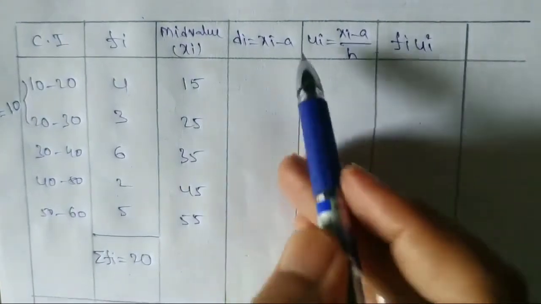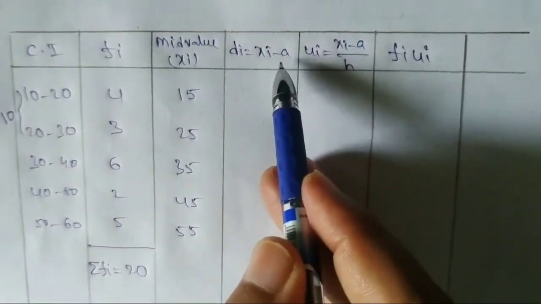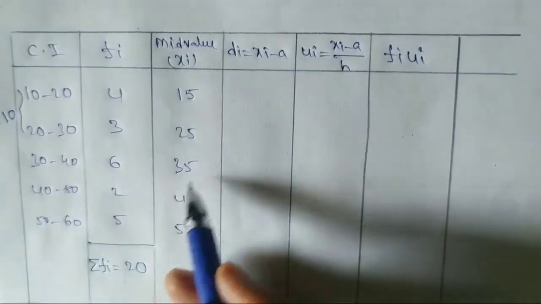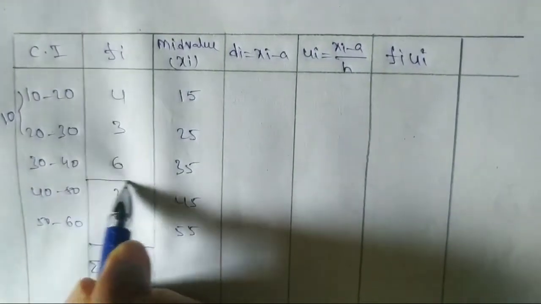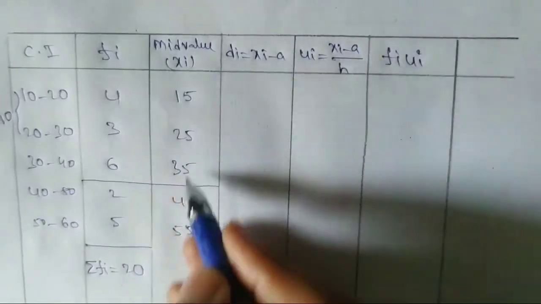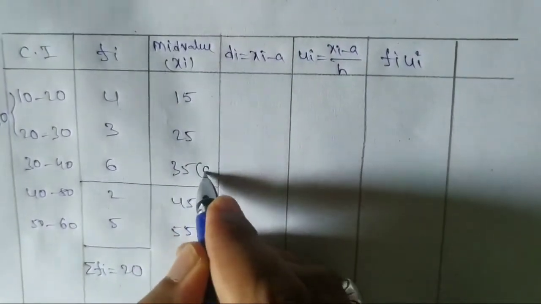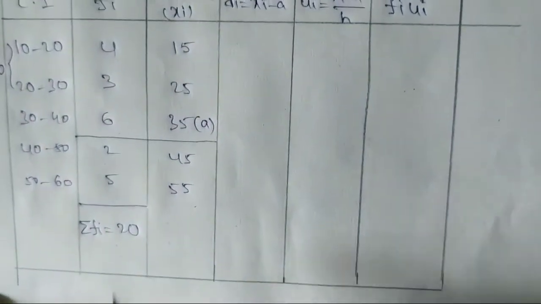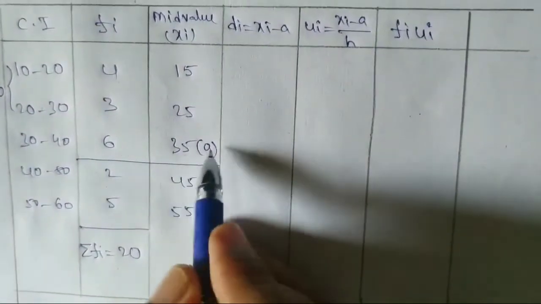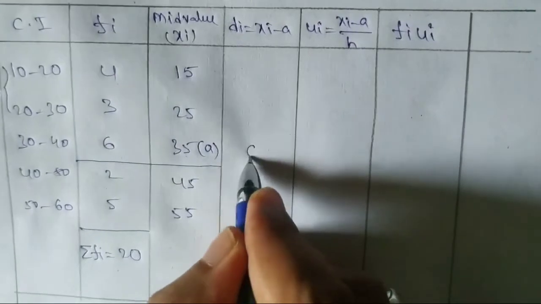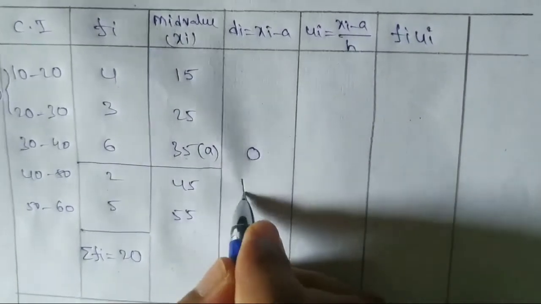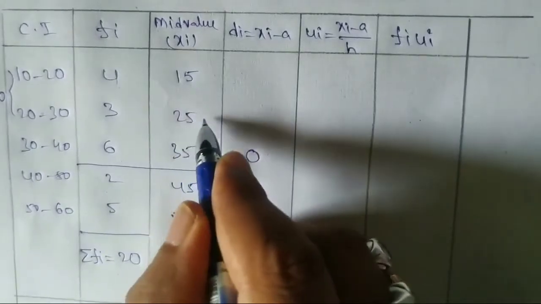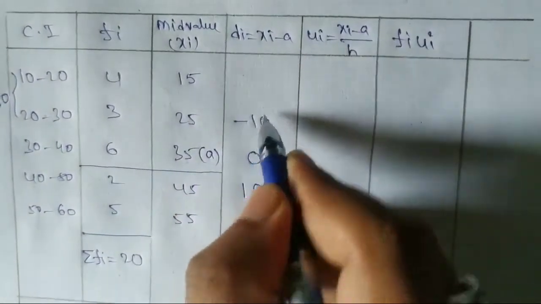A for assumed mean, you can take a anywhere in mid values, but I will take the highest frequency. Exact middle you can take, better. Now xi minus a: 35 minus 35, 0. 45 minus 35, 10. 55 minus 35, 20. Here 25 minus 35, minus 10, and minus 20.